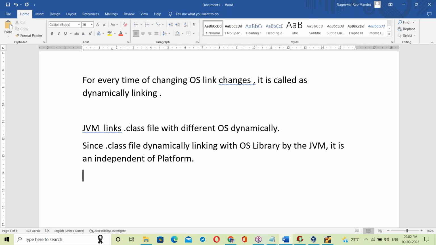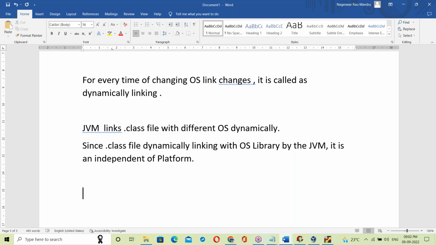That's the meaning of independent. How did the .class file become platform independent? The reason is dynamic linking. Since the .class file is dynamically linked with the OS library, it's platform independent.